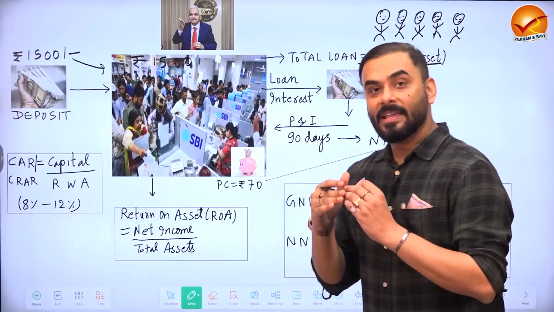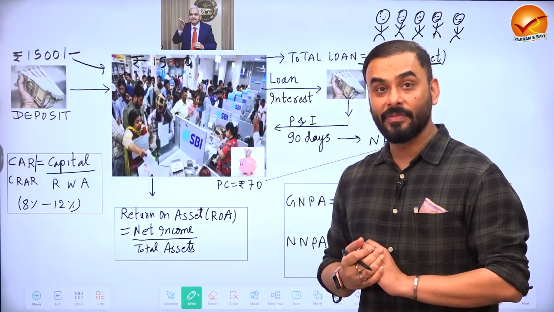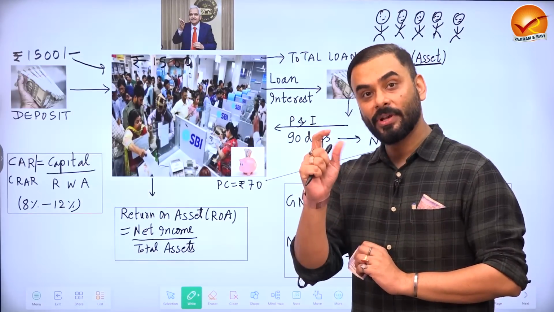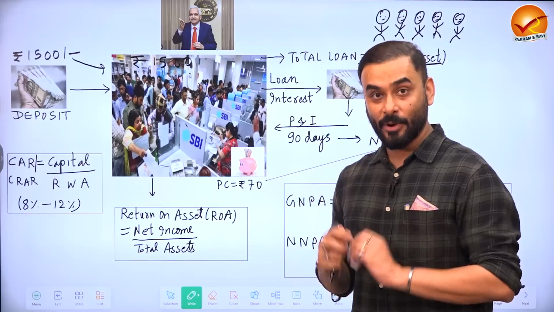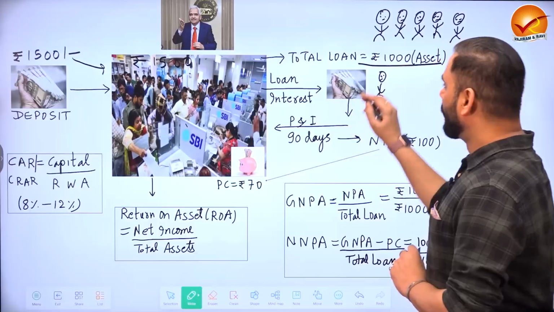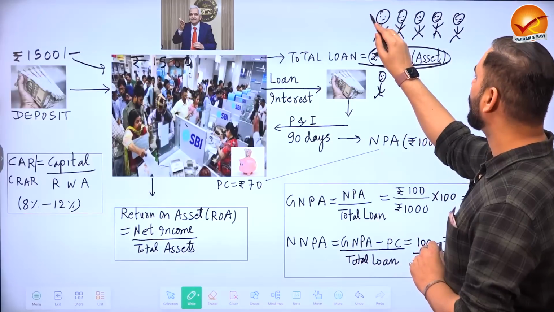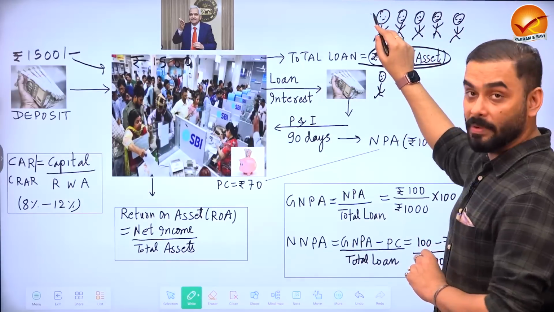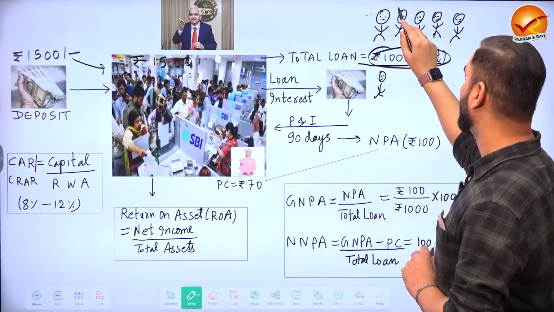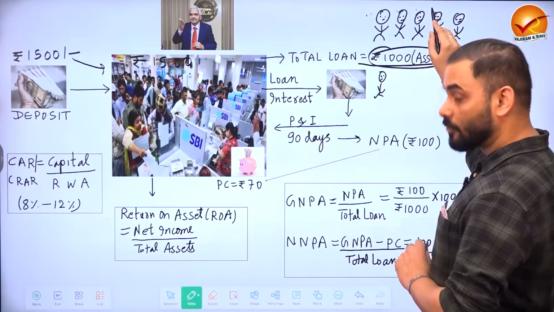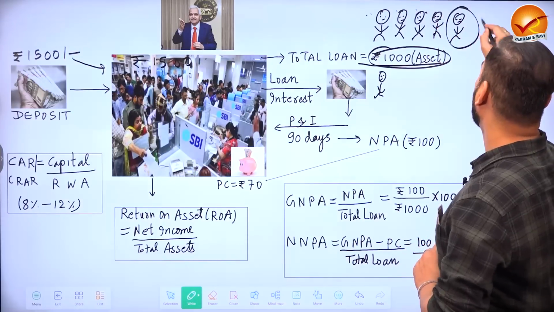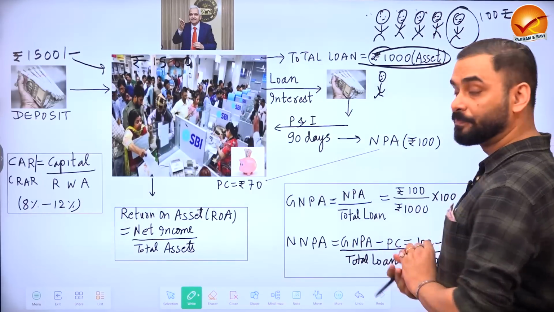Whenever a bank gives loan to the public, the bank will earn interest. So that loan is called the asset of the bank, property of the bank. The bank has given a total loan of 1000 rupees. Who gets the loan? Public number 1, 2, 3, 4, 5. Suppose public number 1 gets 200 rupees. Now the second one 300, 400, 200. And suppose this guy gets 100 rupees loan from the bank.